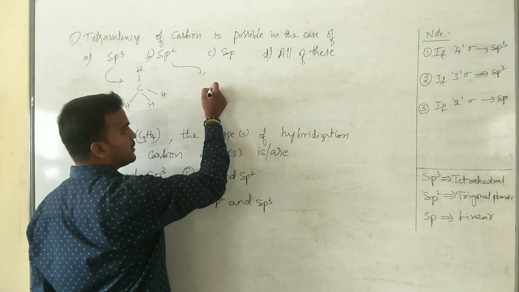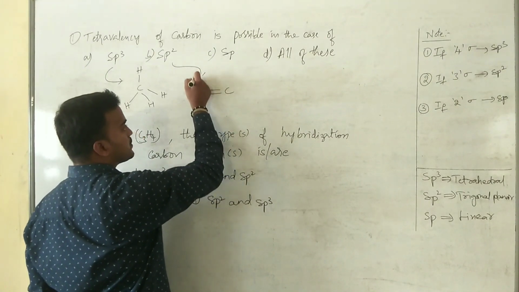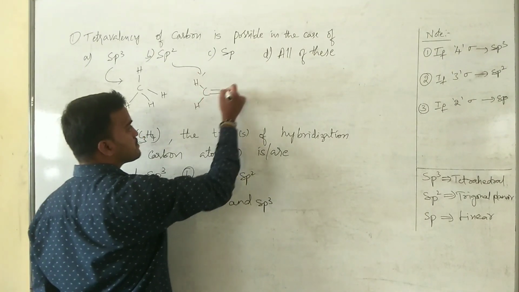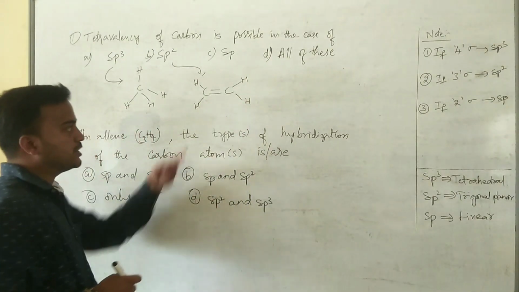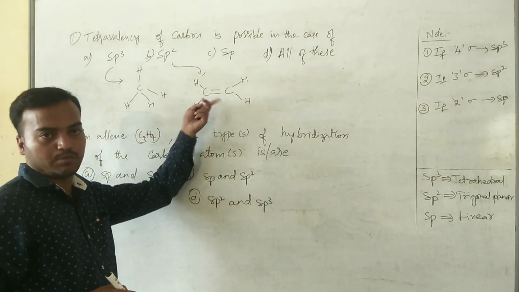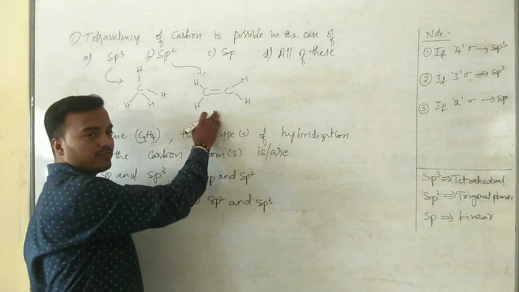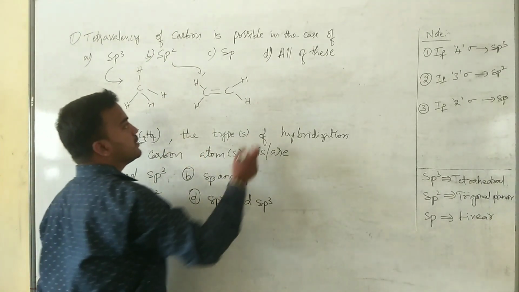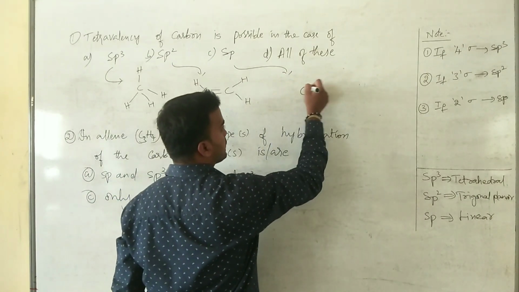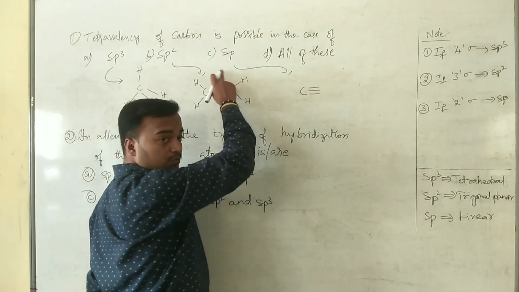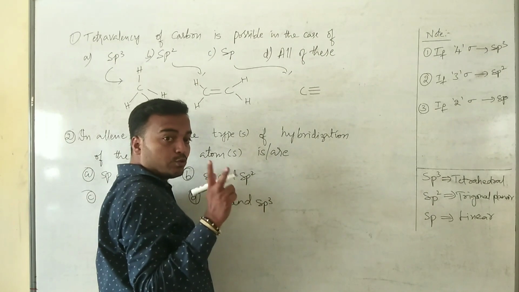So this is sp2 hybridized carbon, and the name of this molecule is ethene. Then in this case, sp is nothing but there will be a presence of 2 sigma bonds.